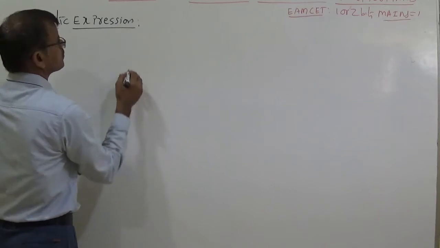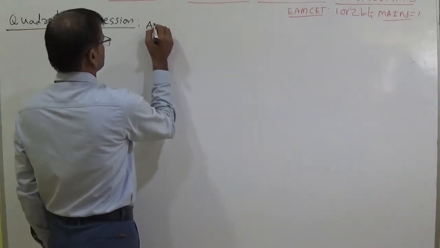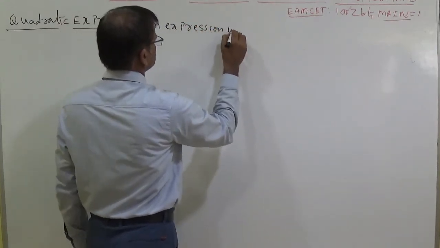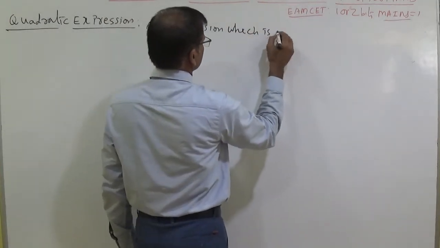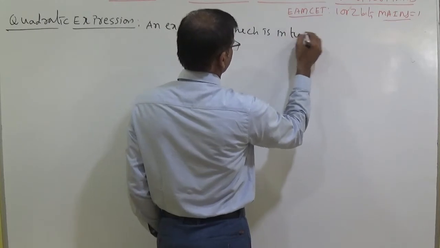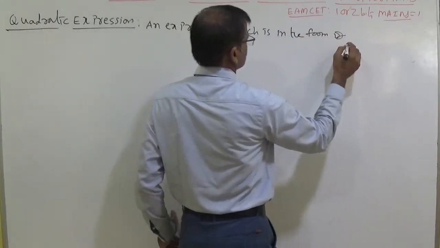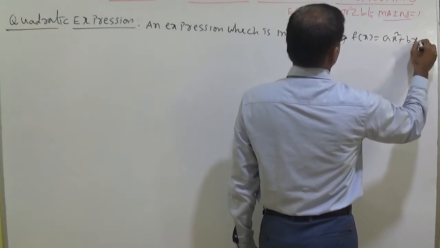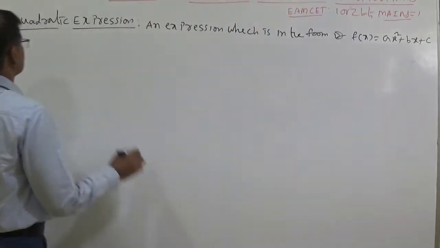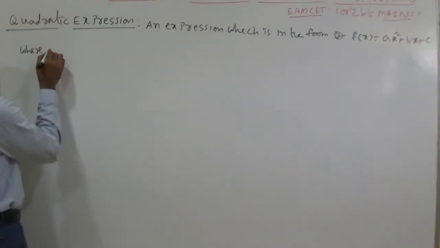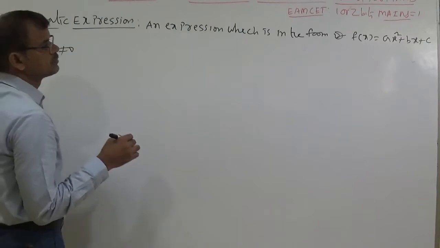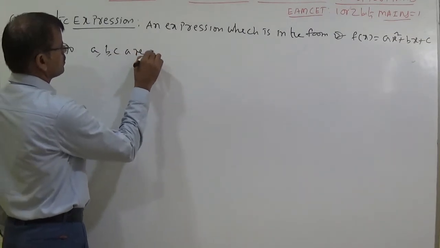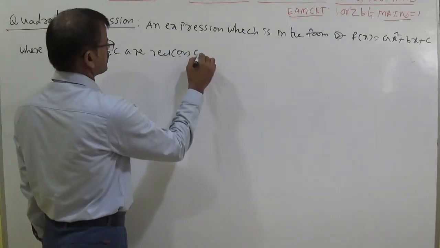Quadratic expression. We can write it like this: an expression which is in the form of f of x equal to ax square plus bx plus c, that's all, where a is not equal to 0, and a, b, c are real or complex numbers.